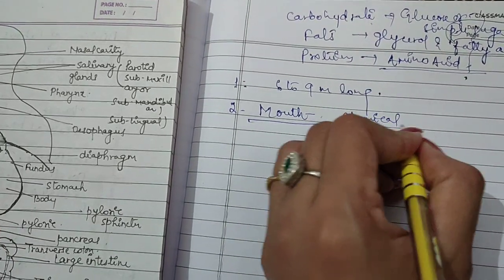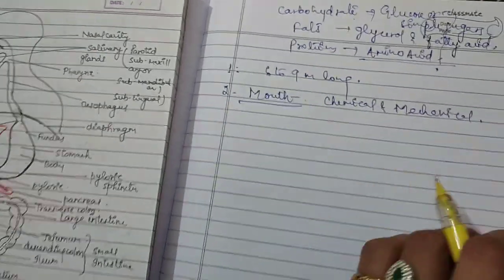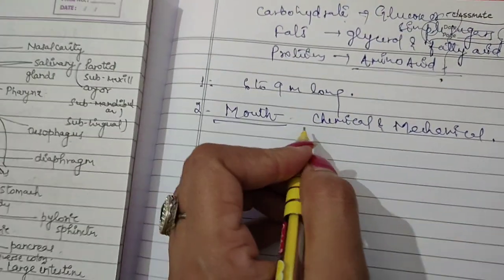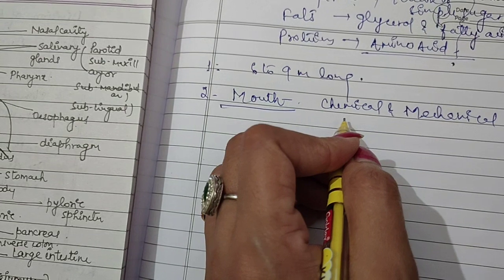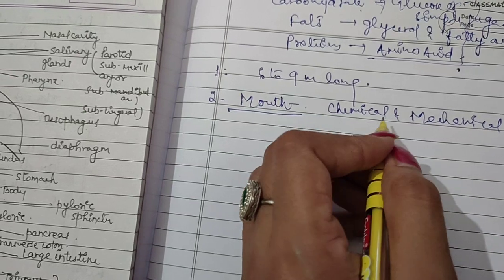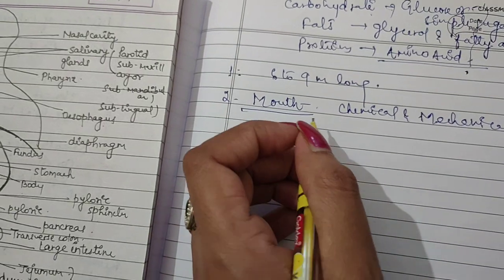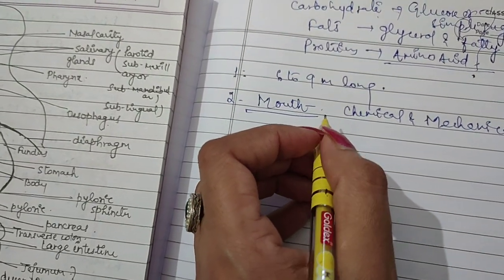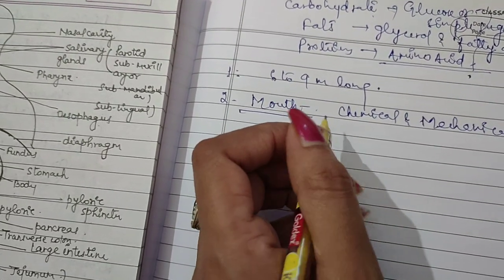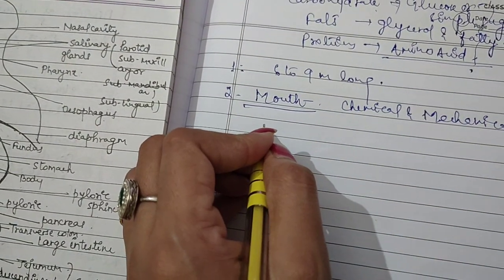Mechanical means we masticate the food, we chew the food with the help of teeth, different types of teeth we have, and also food becomes soft and moist due to secretion of some chemicals. The muscular tongue also pushes the food against the teeth. And what is the function of teeth? They cut, chop and grind the food.